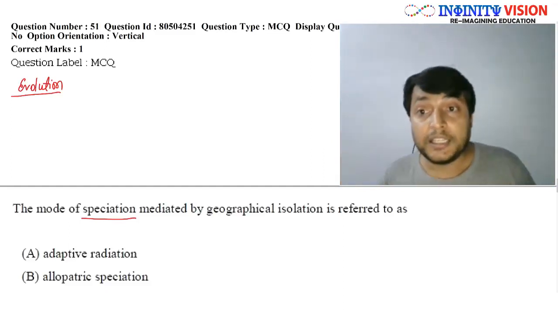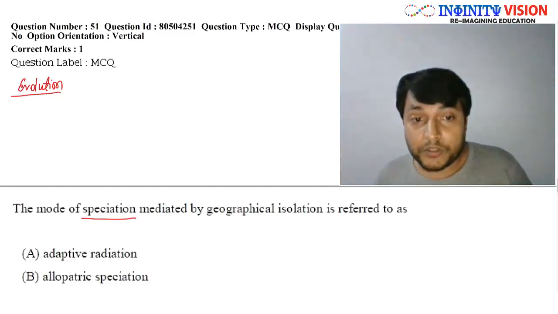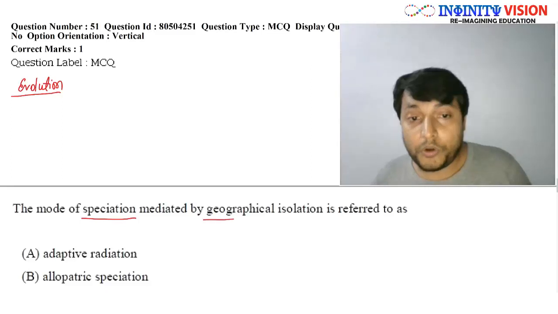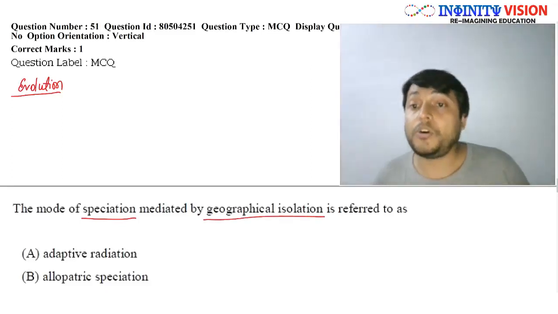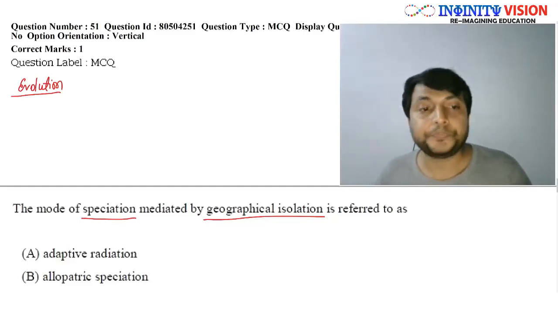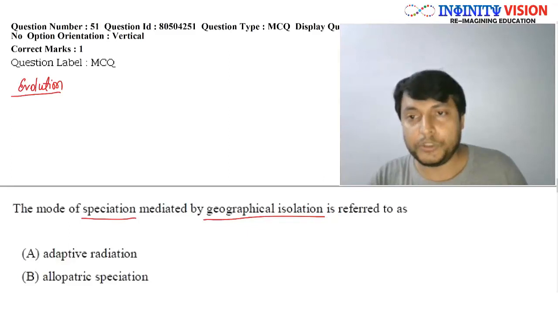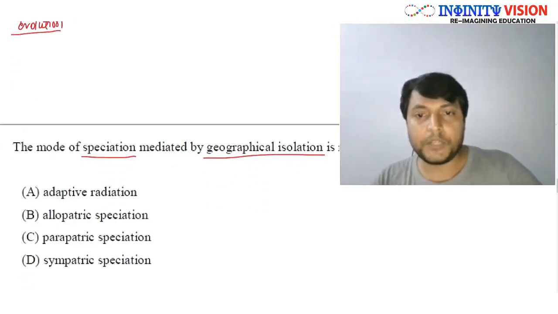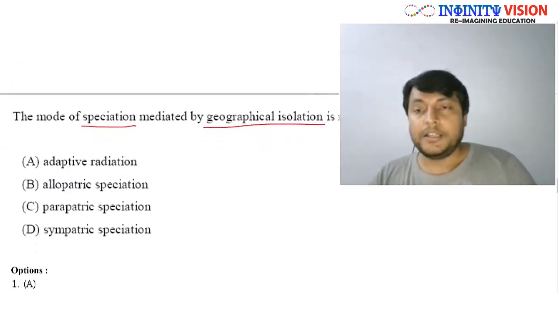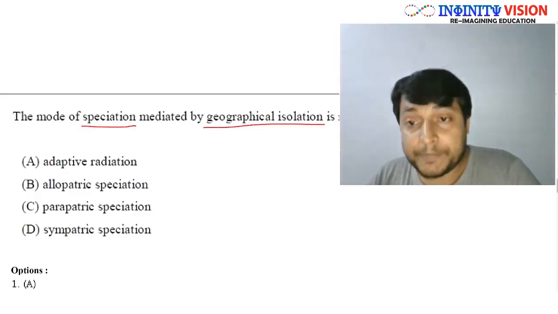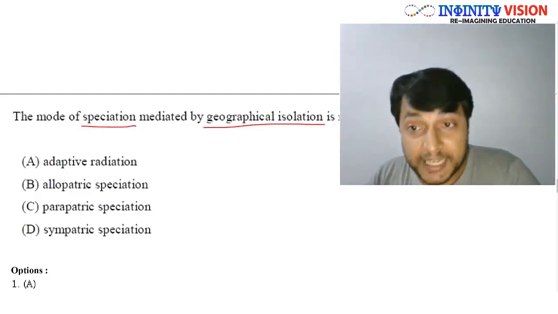Okay, and in the process of speciation, the role of geographical isolation or reproductive isolation is crucial. Okay, now again, we will be talking about this in the evolution section, but as of now, speciation is of different types.